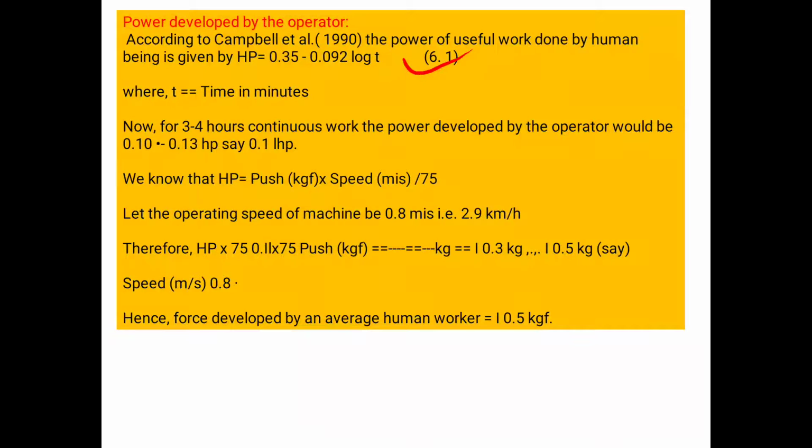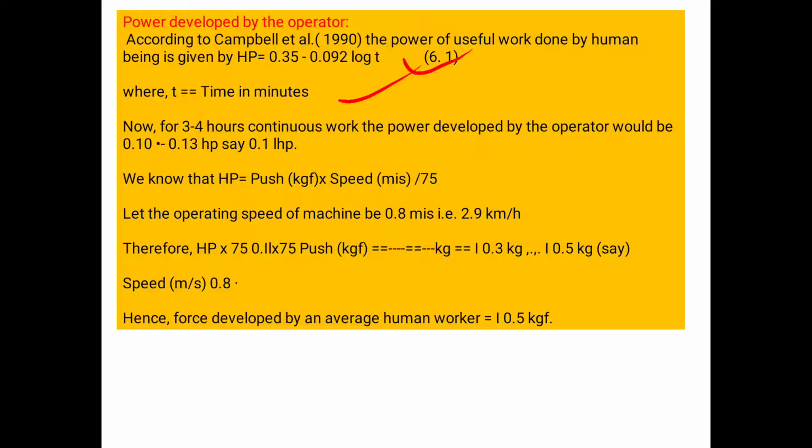In this, t is the time in minutes. But in case of a person operating this wheel hoe for 3 to 4 hours, that means for continuous operation of 3 to 4 hours, power developed by operator will be 0.10 to 0.30 hp, say 0.1 hp.